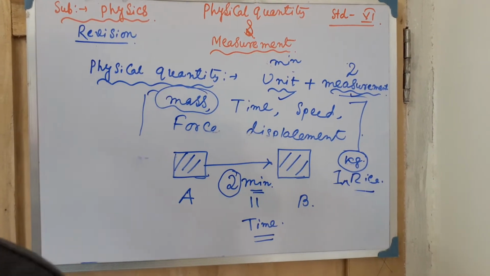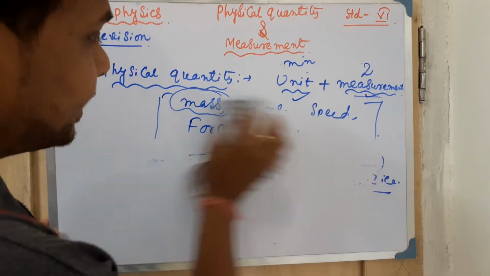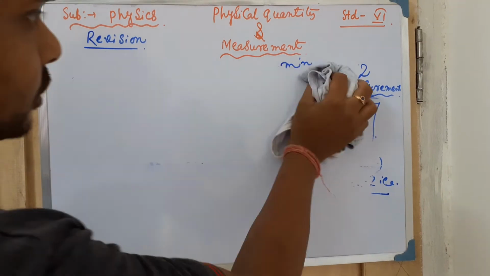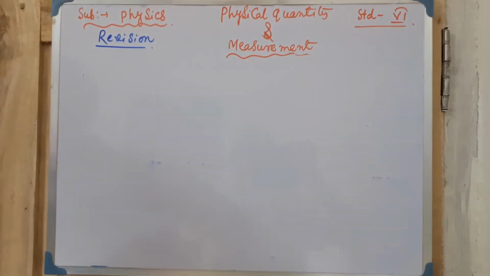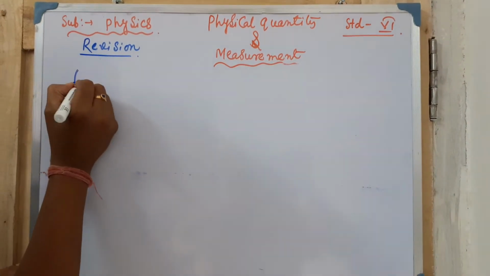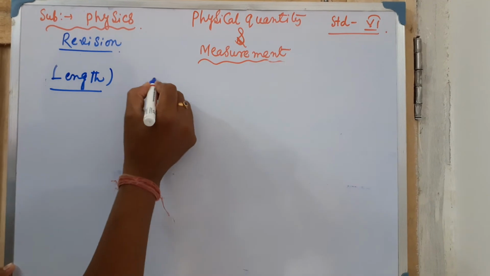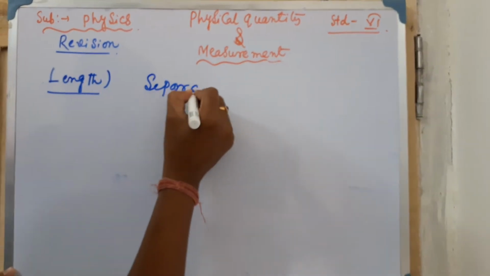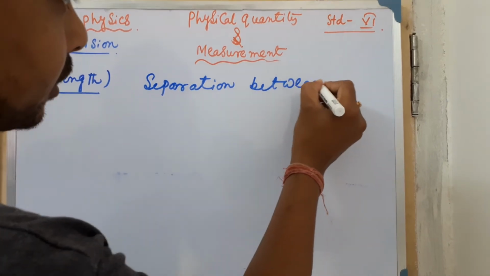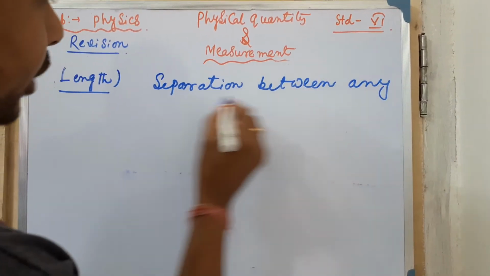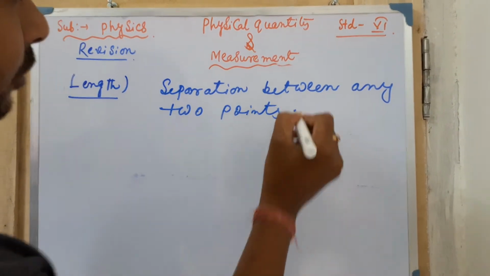Now, maybe you understood the concept of physical quantity. The next physical quantity in your syllabus is the length. Your syllabus starts with the length. So when you talk about length, what does it mean? Length is nothing but the separation between any 2 points.